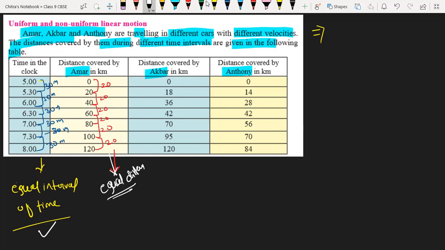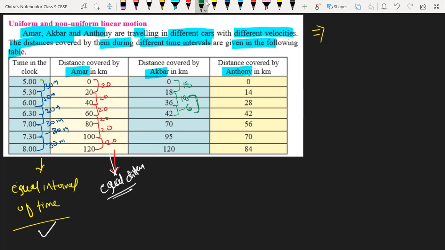Yes, sir. Now we have to check for Akbar. Akbar's initial value is 0 and increases to 18, so the difference is 18. Then 18 to 36, again 18. Then 36 to 42, how much is the difference? It is 6. So we can identify that the distance traveled by Akbar is not uniform.